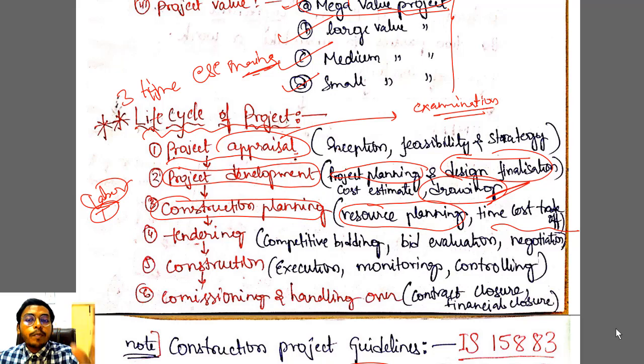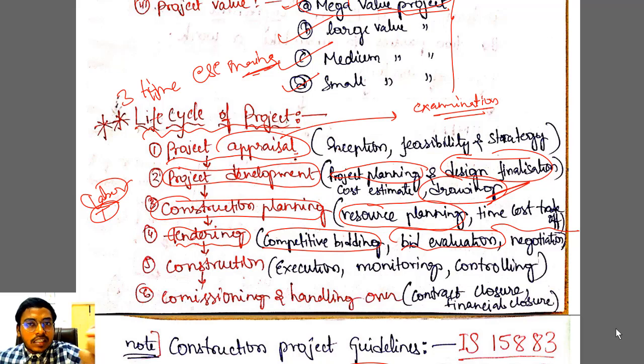Okay, after you have planned, you will be getting a very good estimate कि कितना खर्चा होगा. Then you will go for tendering. There will be competitive bidding. You will be inviting lot of people कि भाई साहब आप आ जाना और मेरा काम करके देना. So you will be entering a competitive bidding. After that you will do bid evaluation. Whoever has given you best quote, जो भी best quote देगा उसे आप accept करोगे.